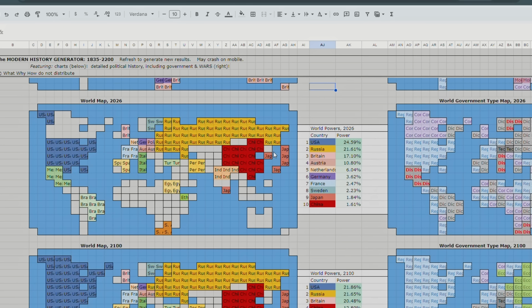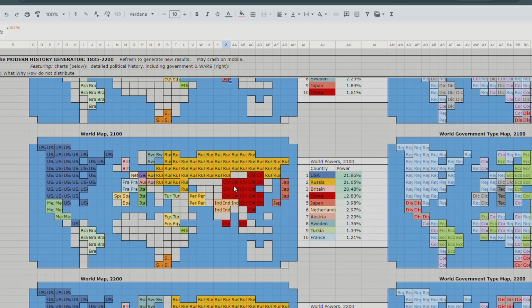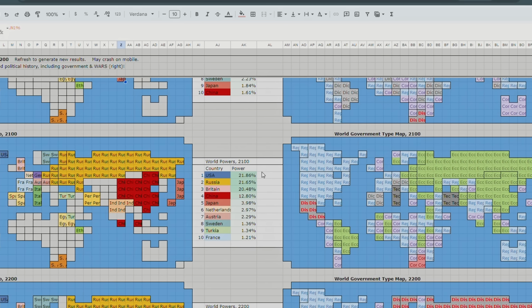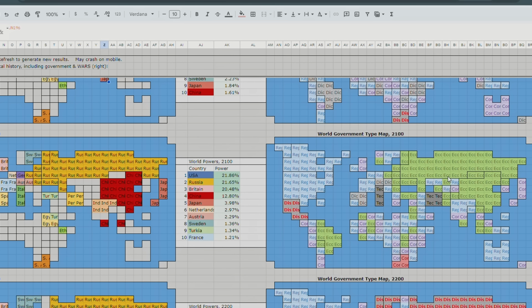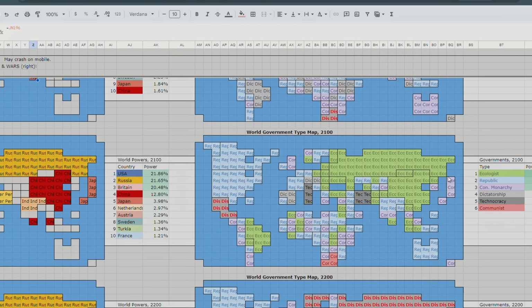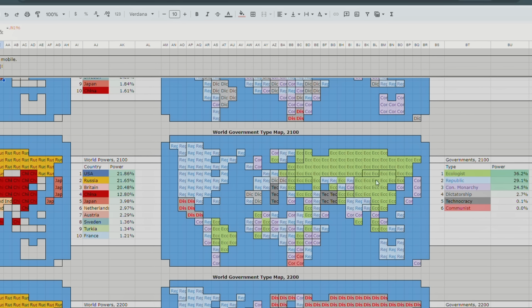Let's look around. So Japan, look at that. Japan controls, because it's such a great power, stronger than China, Japan controls South Korea, and it controls a major port in southern India. Let's scroll down. More ecological dictatorships. It looks like Russia really loves ecological dictatorships for whatever reason. It's just a random roll of the dice. But it looks like Russia converted China to ecological dictatorship as well.